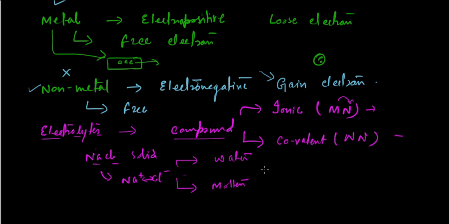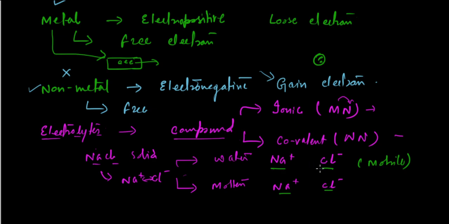Okay, so in both conditions, what is going to happen when you're dissolving in the water is that NaCl will form Na plus and Cl minus. And when you're taking it in the molten state, their ions get free, because of high energy the ions get free. Now you can see in this case you have positive charge, negative charge, positive charge, negative charge, and they are mobile. That means they can move.